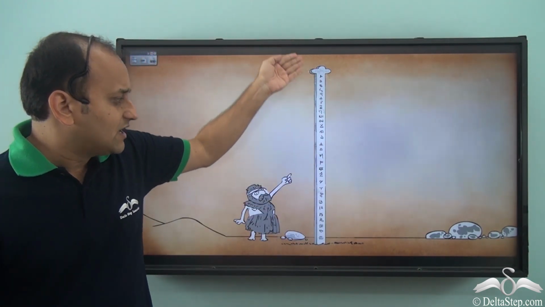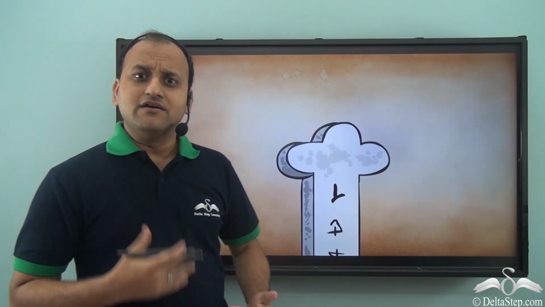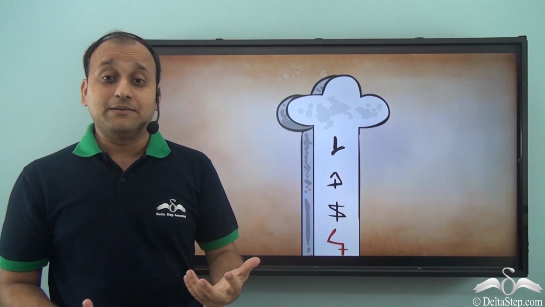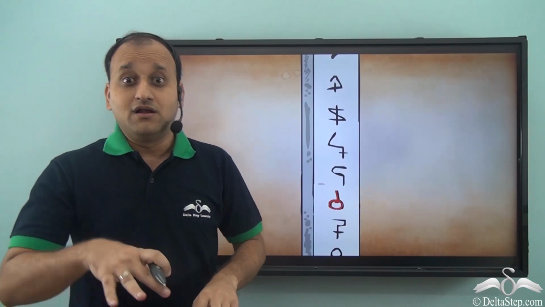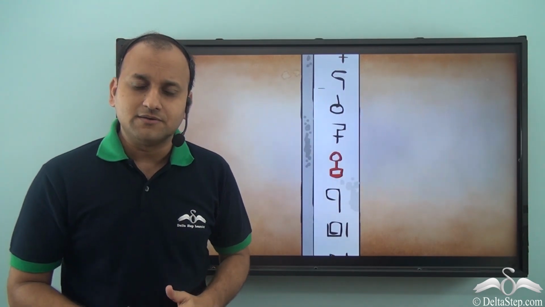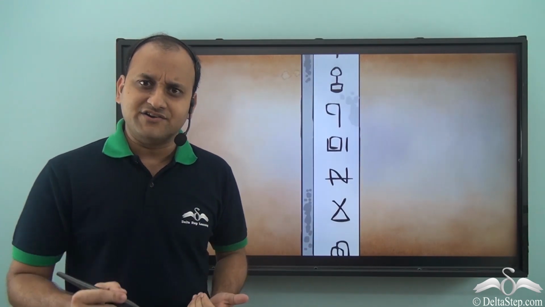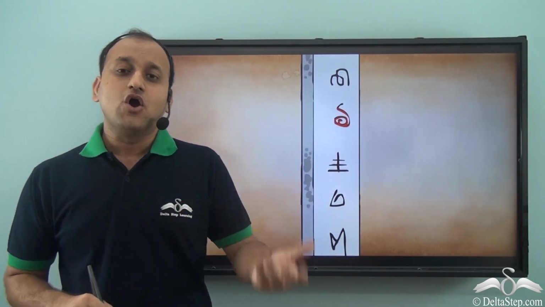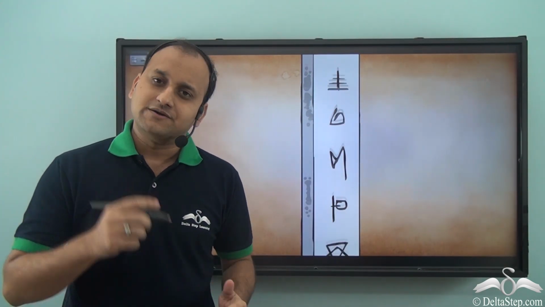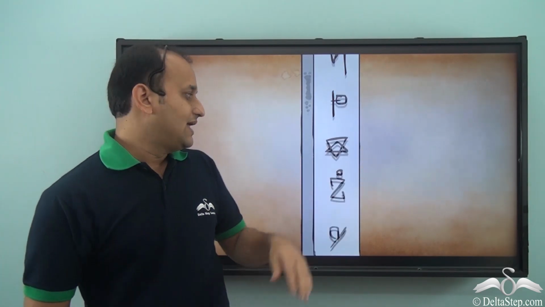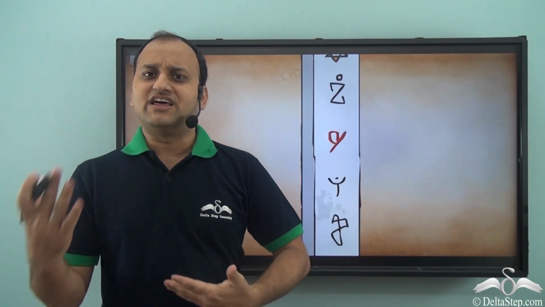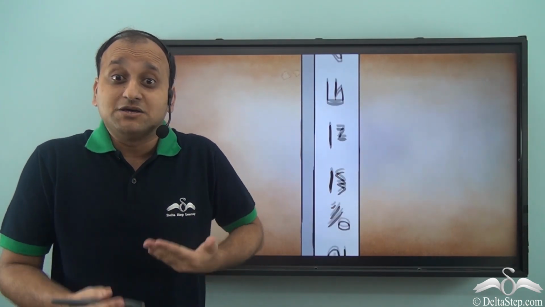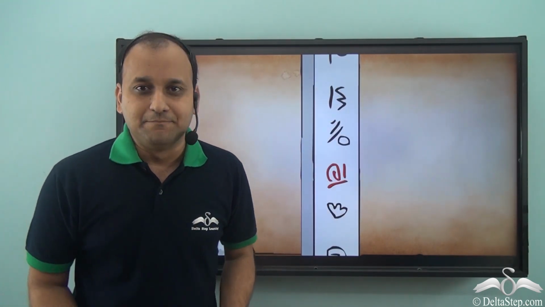That is, they developed a number of symbols representing specific counting numbers. For example, for 10 they had one symbol, for 100 they had another symbol. So, if they wanted to write 100, they did not mark 100 marks on a piece of rock, or use fingers. They simply wrote one symbol. And similar symbols were developed by different civilizations that made their mathematical work very simple.